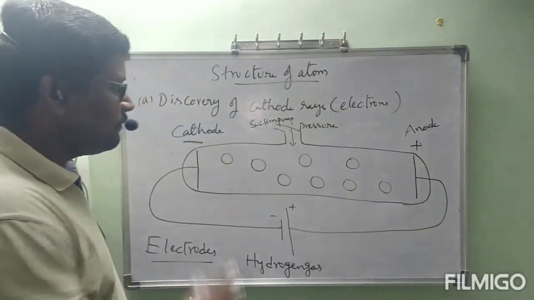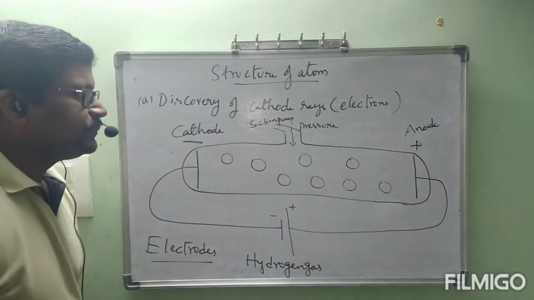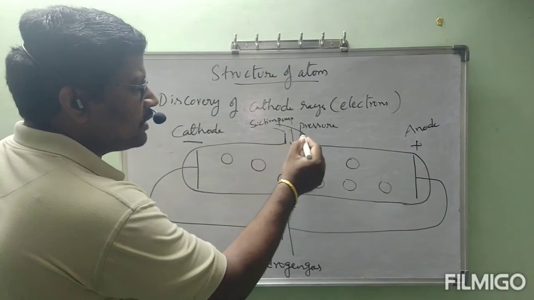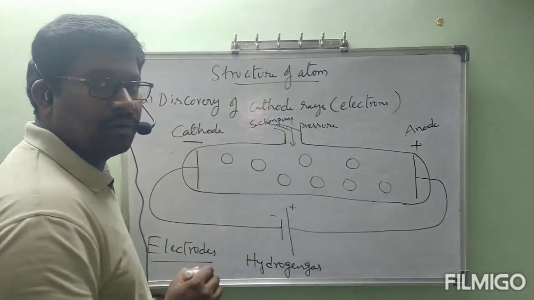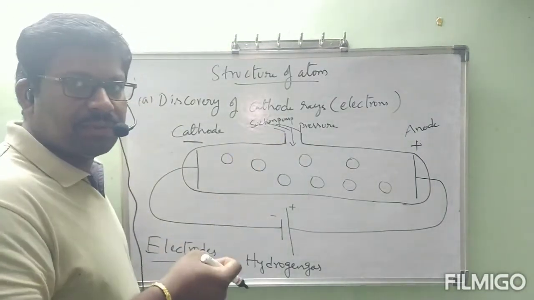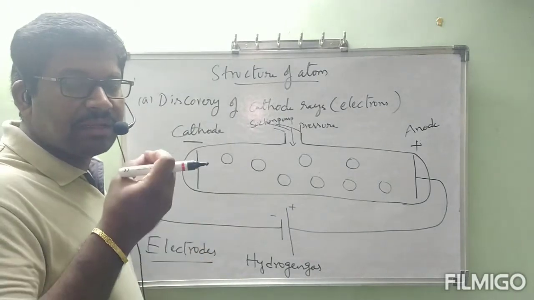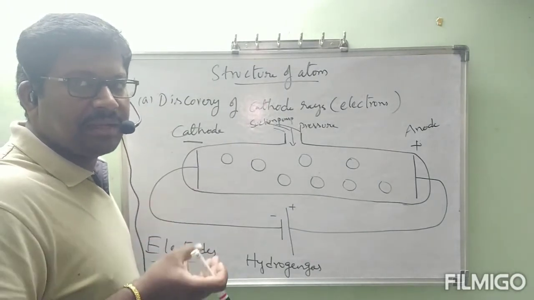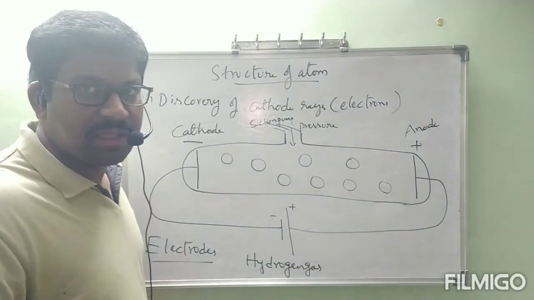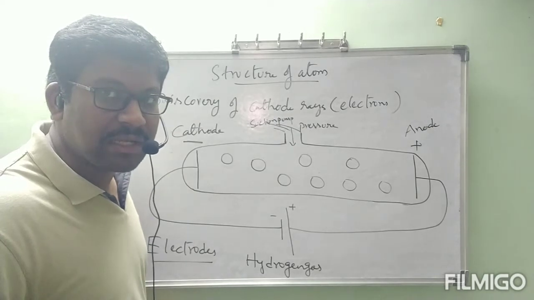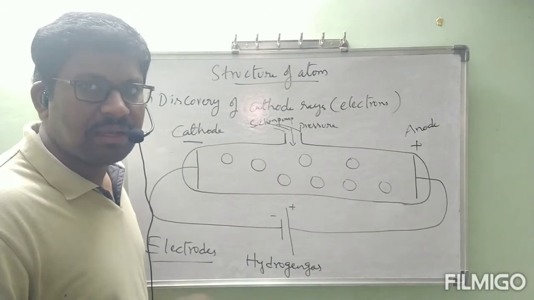Now which gas was taken here? Hydrogen gas. Now what happened? See, one side was kept open and it is connected to a suction pump. By using this suction pump, if any excess gas is there, we will remove it, and we are able to maintain the pressure. Inside, when a more amount of hydrogen gas is there, high pressure will be there. When less hydrogen gas is there, less pressure will be there, because pressure depends on the amount of gas present inside.